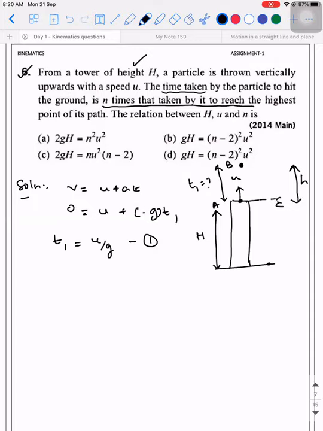Are you able to understand? When there is no resistive force acting on the system and the object is traveling under the influence of whom? Influence of gravity. The velocity with which the object is projected upwards will be equal to the same velocity with which it will reach the ground. Can someone give me a reason for it?